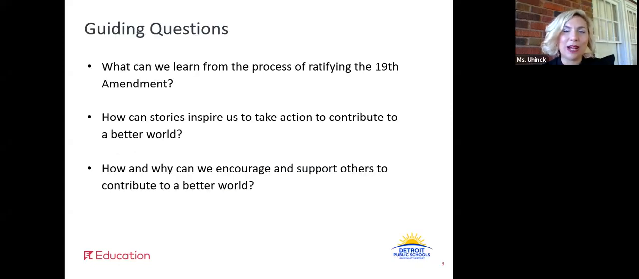What can we learn from the process of ratifying the 19th Amendment? We've been doing lots of work around this, right? As we're learning more about ratifying the 19th Amendment, we're really learning about the process and the results of that process. All right, how can stories inspire us to take action to contribute to a better world? And how and why can we encourage and support others to contribute to a better world?